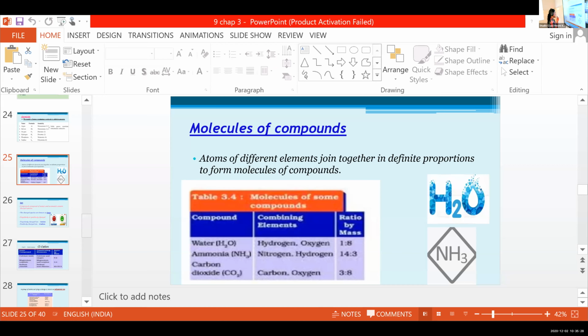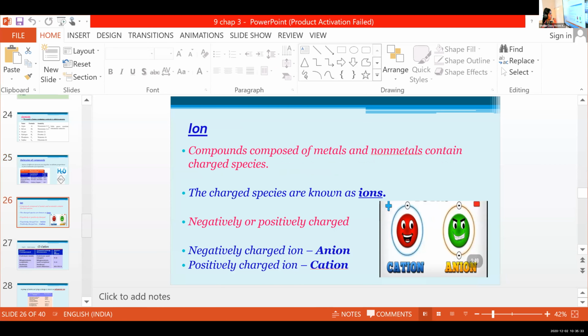Then we are going to learn ions. Did you hear about this term, ion? We have heard the term, right? Yes, ma'am.